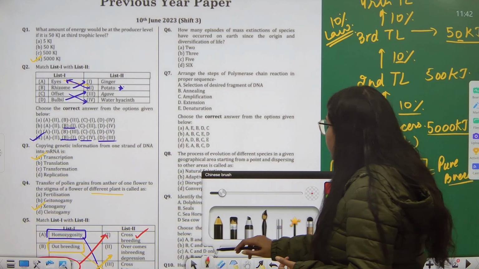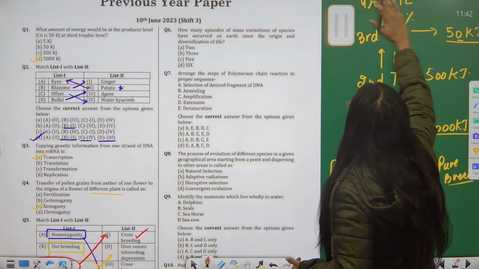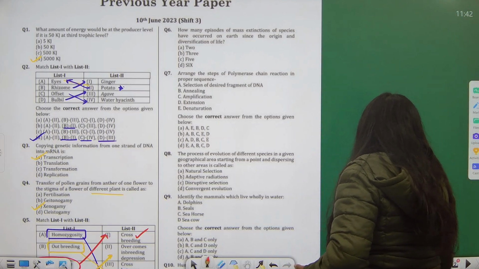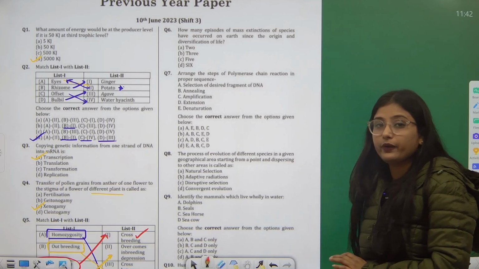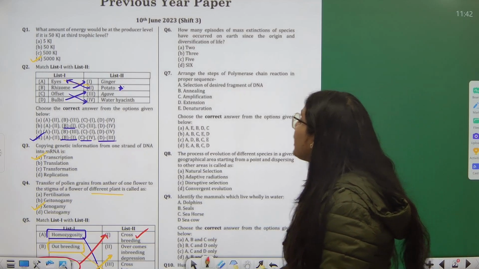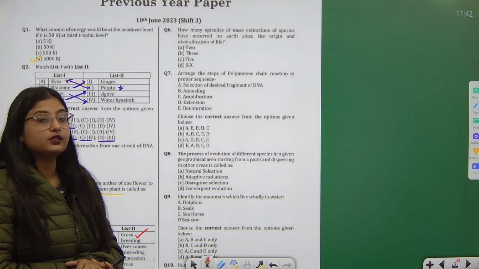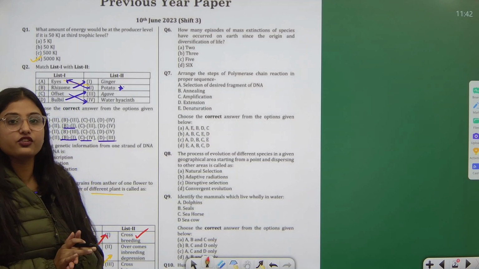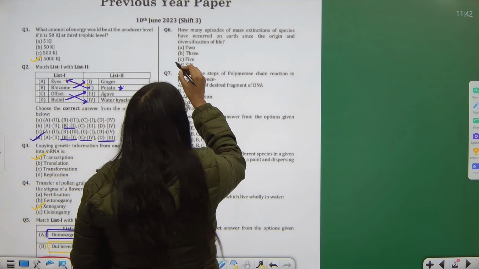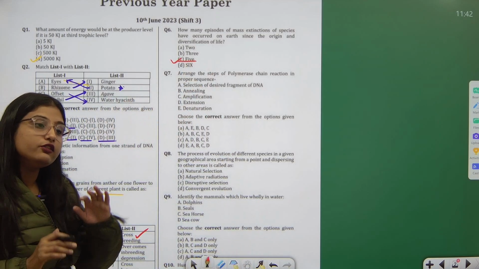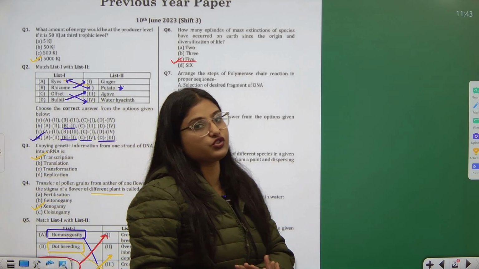Okay, this is something that you will have to learn. It is a factual question. What is the question? How many episodes of mass extinction of species have occurred on Earth since the origin and diversification of life? So this is a very factual question. Five mass extinctions have been seen on the Earth since life originated.